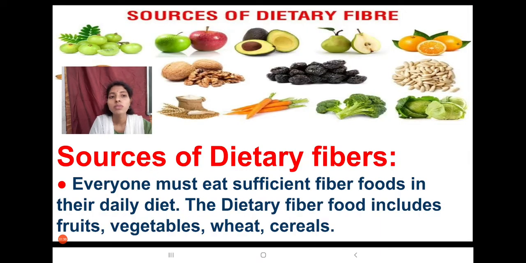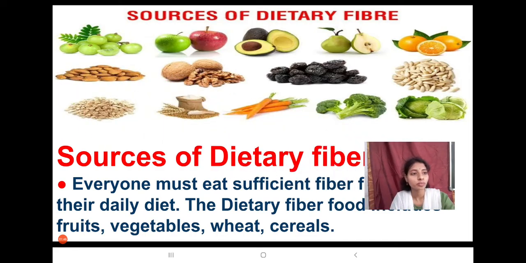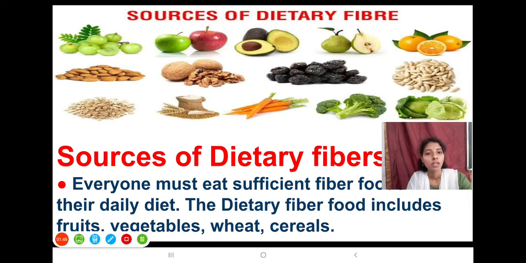And see some sources of dietary fibers. Everyone must eat sufficient fiber foods in their daily diet. The dietary fiber foods include fruits, vegetables, wheat, cereals. You can see all the sources of dietary fibers here: the fruits, vegetables and wheat, cereals. All these contain dietary fibers.